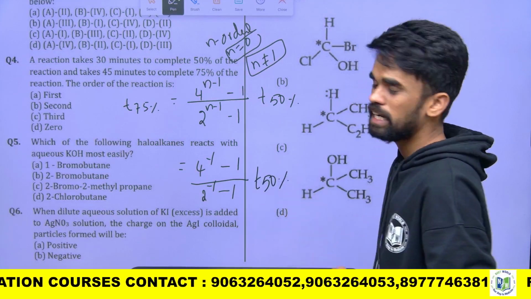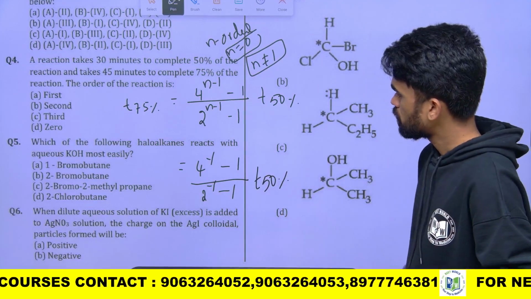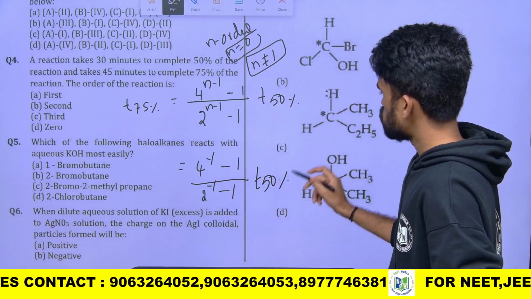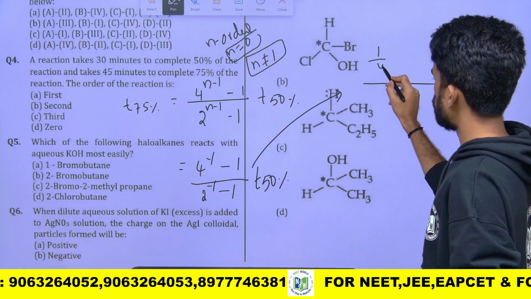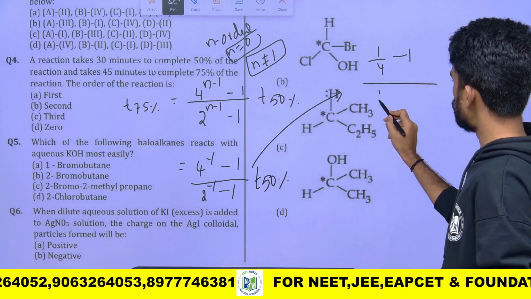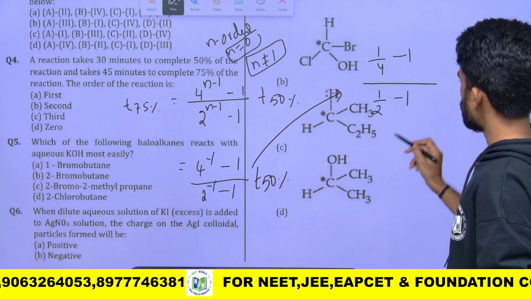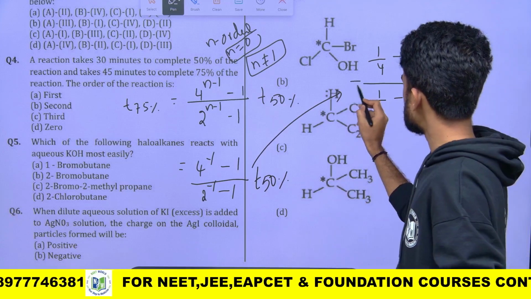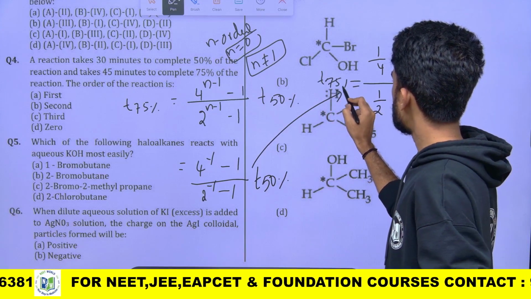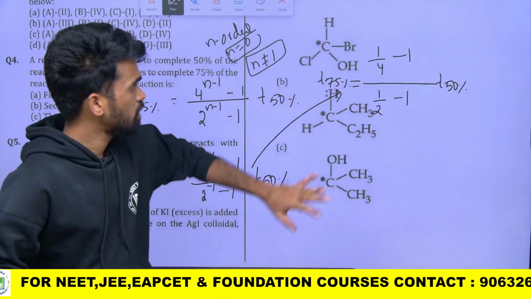I hope up to here it is clear. Now 4 power minus 1, I can write as 1 by 4, minus 1, and 1 by 2 minus 1, into t 50%. This is equal to t 75%. There is no confusion now.